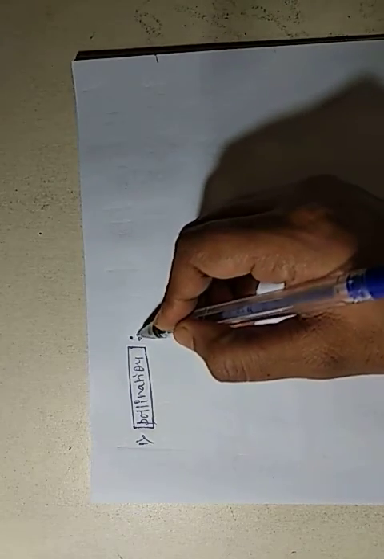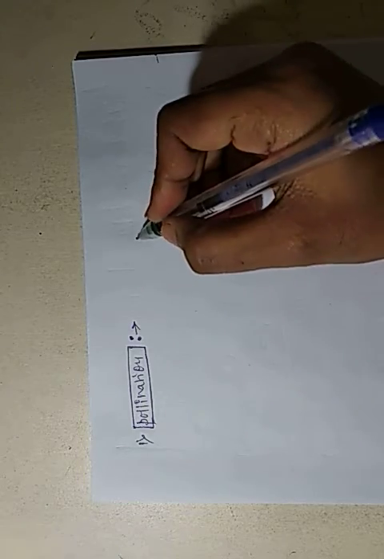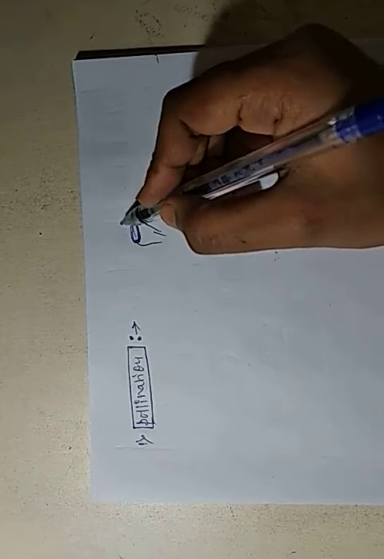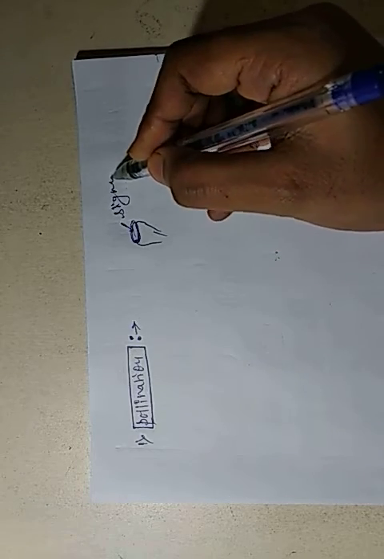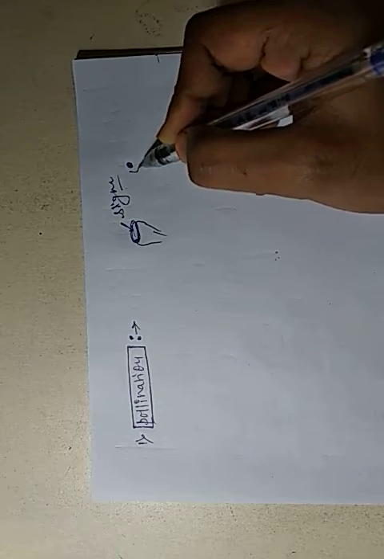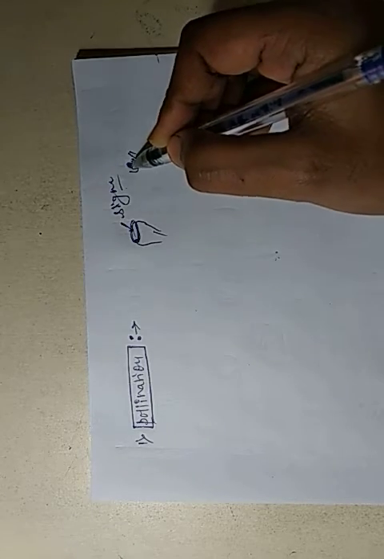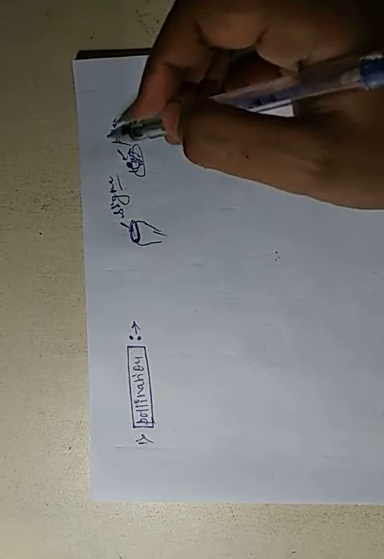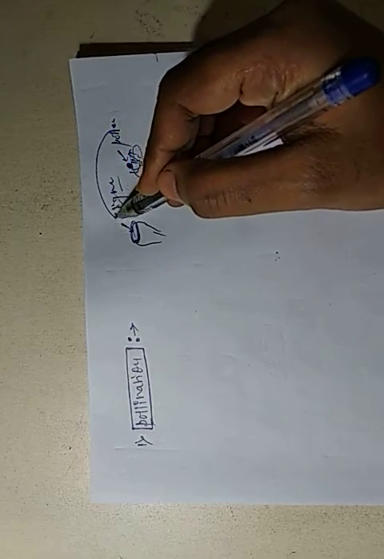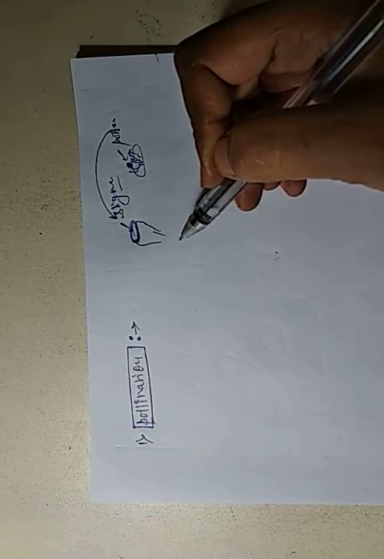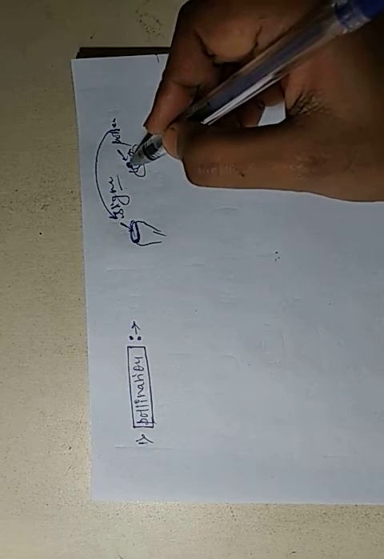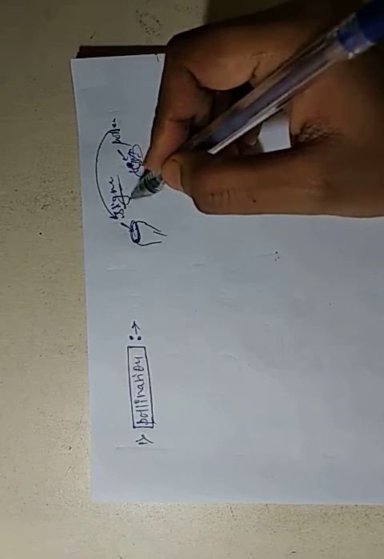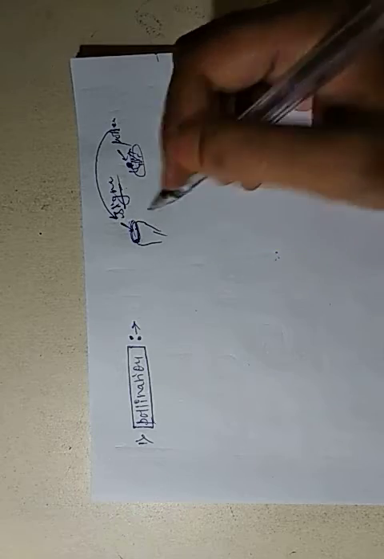This is the female part of the flower, called the stigma, and this is the anther, the male part, with the pollen grain. The process in which the pollen grain moves from the anther to the stigma is called pollination. This is the male reproductive organ, the pollen grain, and this is the stigma, the female receiving organ.